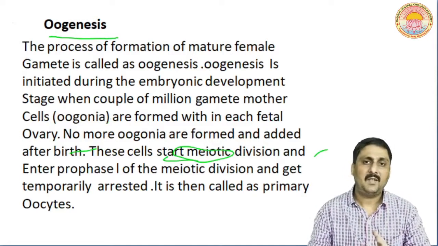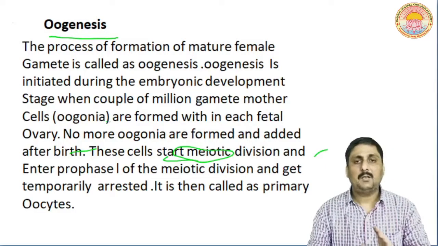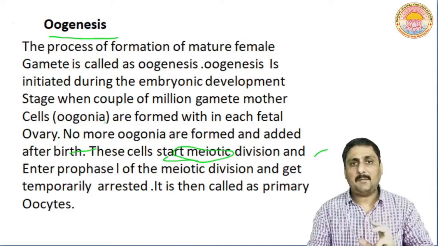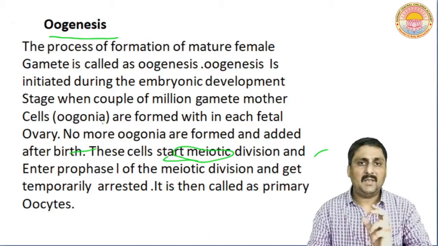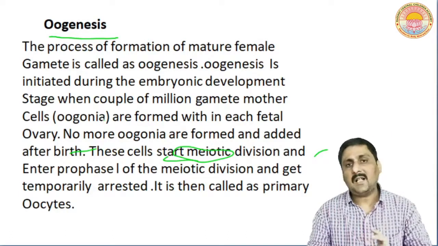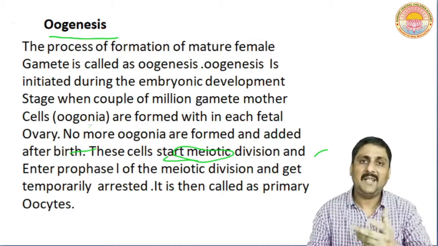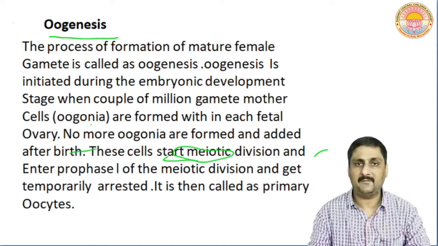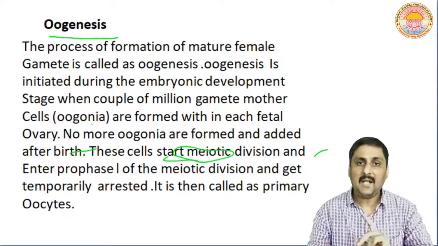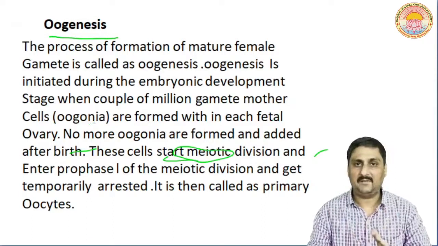Out of these couple million cells called oogonia, they start to divide, but after some time they get arrested at the prophase stage of meiosis I. At that time they are called primary oocytes.